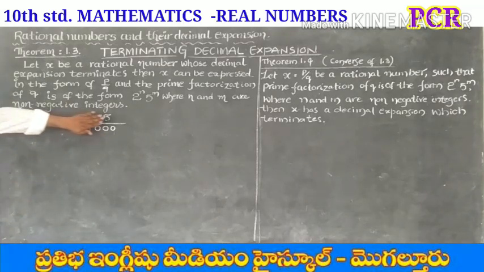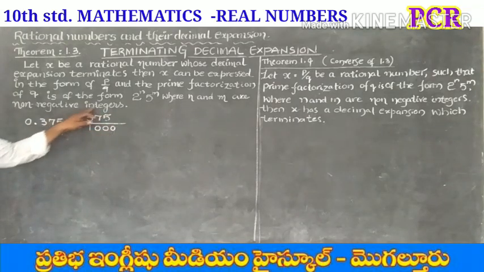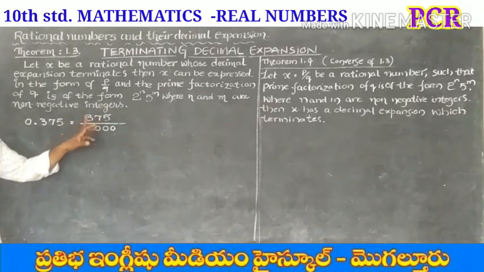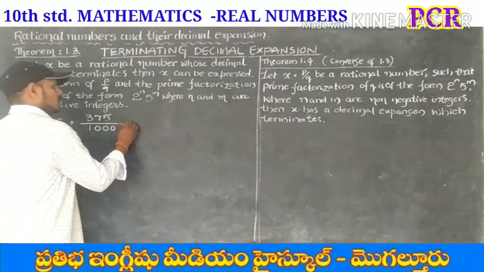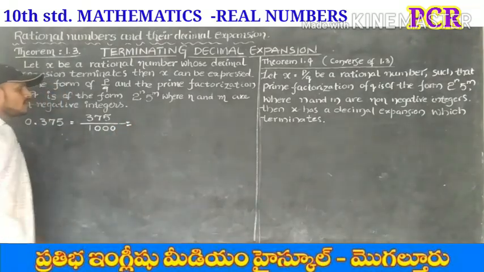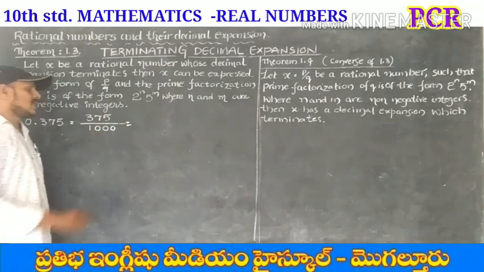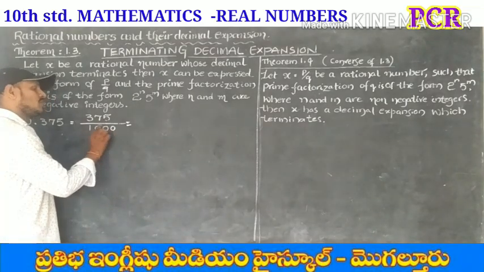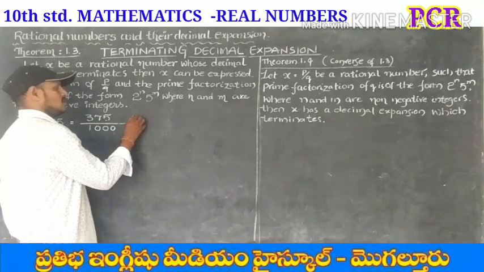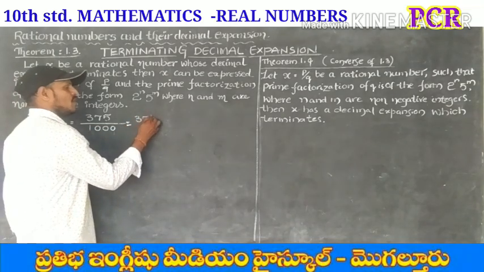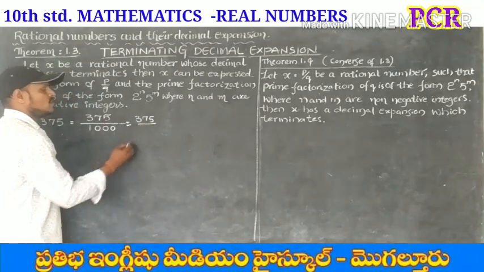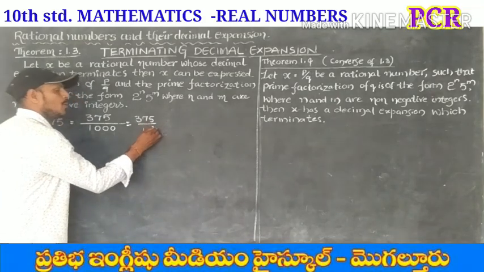So for the terminating decimal expansion, the fractional form is 375 by 1000. We can write this 1000 as a power of 10: 375 by 10 cube.